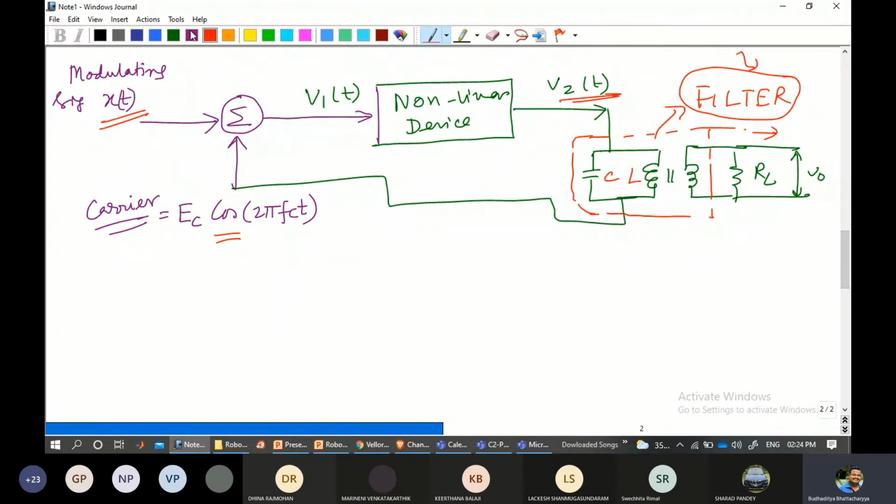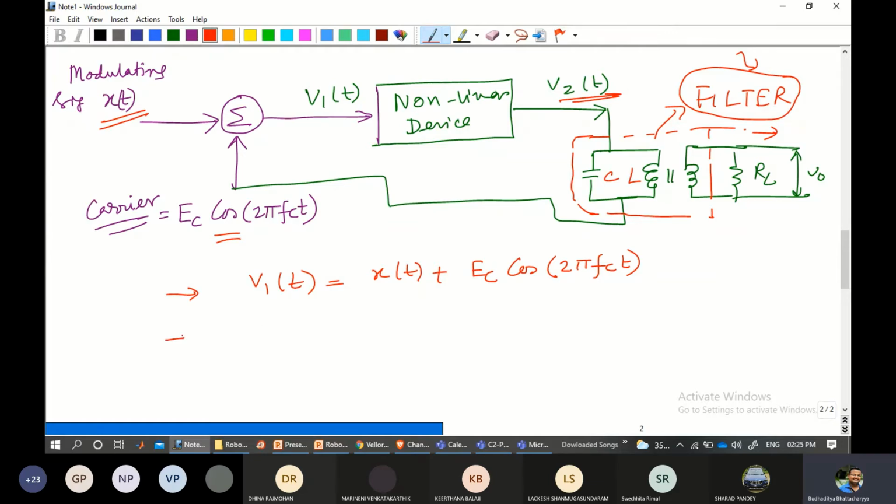Let me go step by step so that you are able to understand each and every part of it. Let's write what V1(t) is. You can observe clearly from your diagram that x(t) and Ec cos are getting added up. Please follow with me carefully; you will be able to understand. You will never forget, and you don't need to study it repeatedly. You will just understand carefully. So V1(t) is equal to x(t) plus Ec cos 2 pi fc t, correct? Now this goes to this nonlinear device.